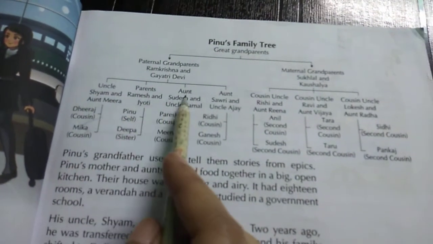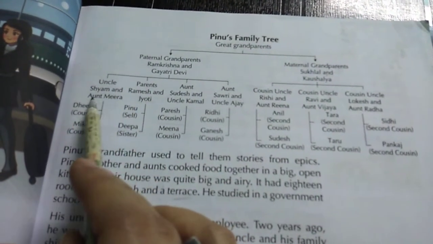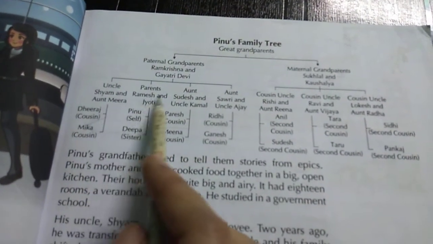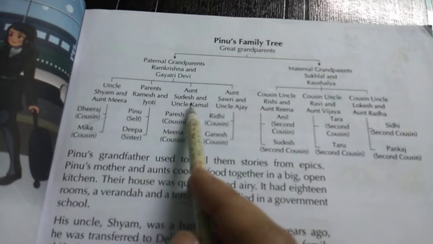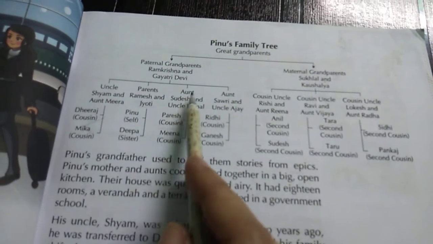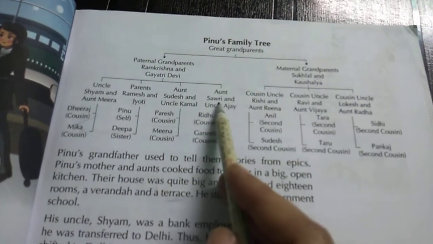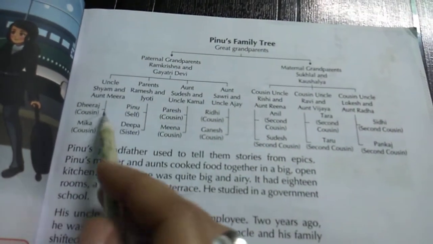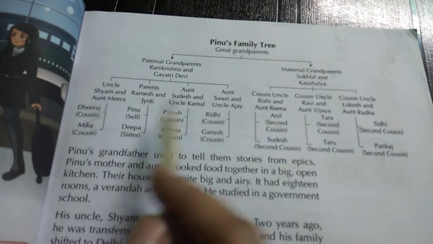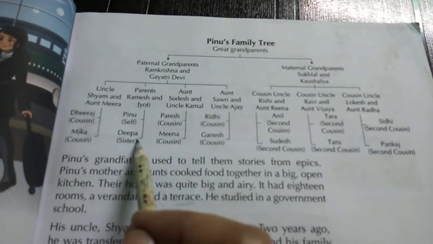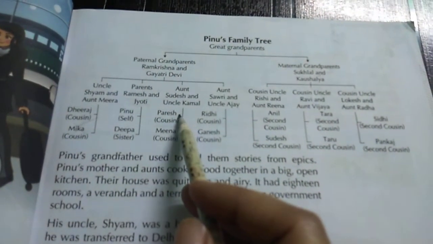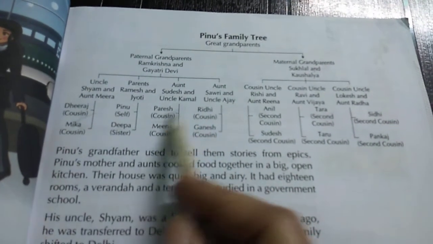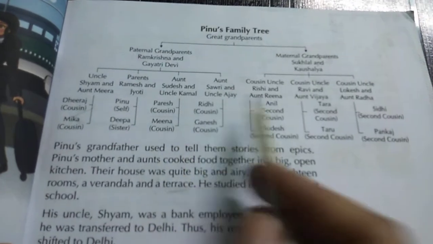Now, uncles, parents, aunts. Uncle will be Sham and Meera. Ramesh, Jyoti. Suresh, Aunt Swari and Uncle Ajay. And their children, Dheeraj, Mika, Pinu, Deepa. Uncle's sons, Paresh, Meena, Riddhi, Ganesh.